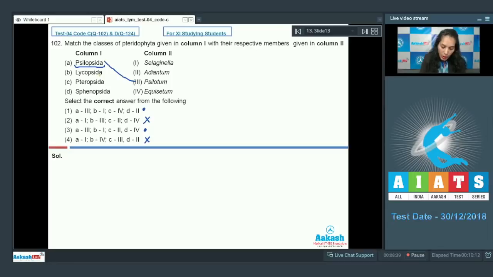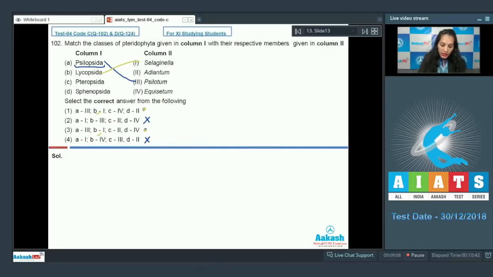Next is Lycopsida. Lycopsida includes Lycopodium as well as Selaginella. So Lycopodium is not mentioned over here, but another member of that class, that is Selaginella, is mentioned. So Lycopsida goes with Selaginella. B matches with 1st.